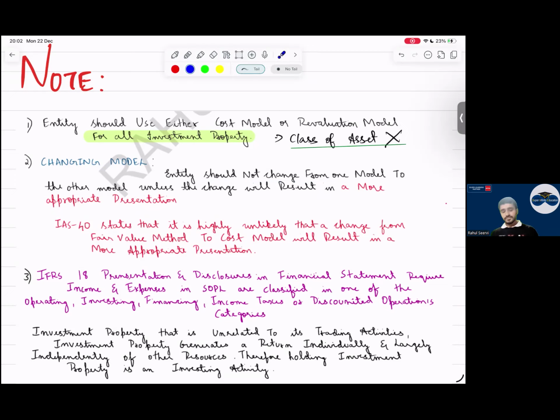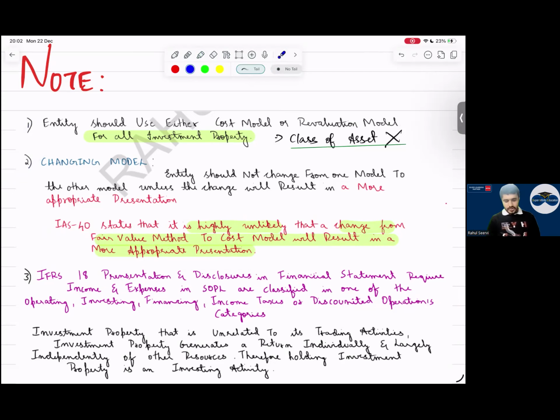Yes, sir. IAS 40 states that it is highly unlikely that a change from fair value method to cost model will result in a more appropriate presentation. They are saying it is highly unlikely; it is not possible that it will provide better presentation. Yes, sir. Is note 1 and note 2 clear to everyone? This will have a link with IAS 8 when you come there.